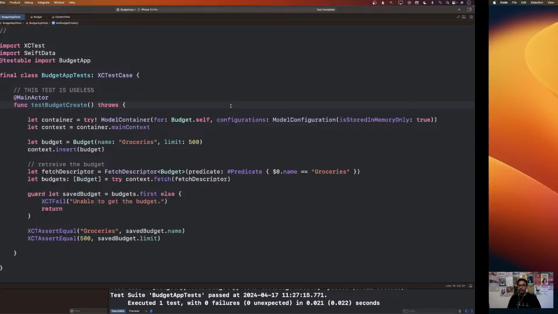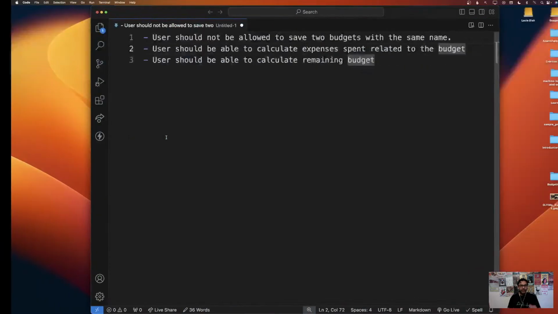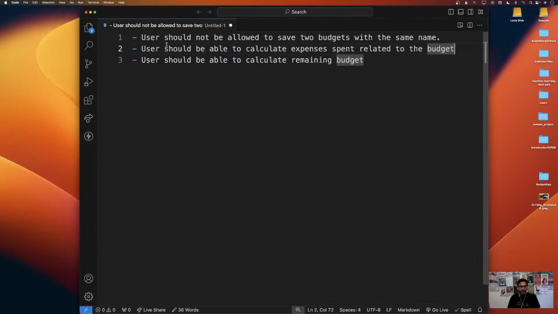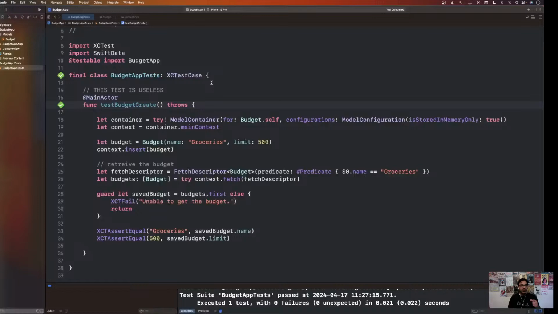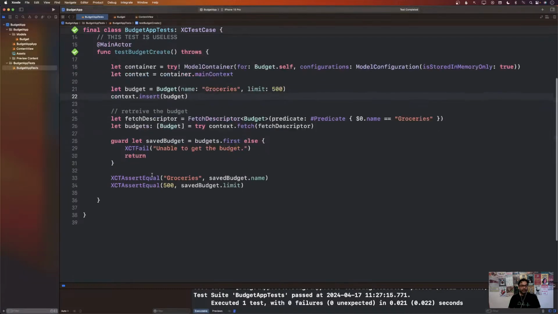And okay, so what can be a good test to write? Maybe one of our requirements is that users should not be allowed to save two budgets with the same name. Maybe we have a requirement like that. How can we do that? Users should not be allowed to save budgets with the same name, right? And what should we do when they're trying to save a budget with the same name? Well, in this case, this is actual business logic, and we can work on that.